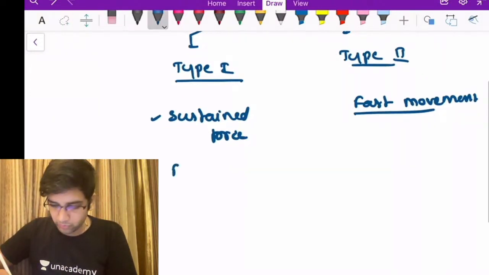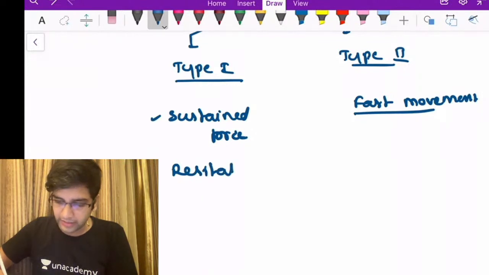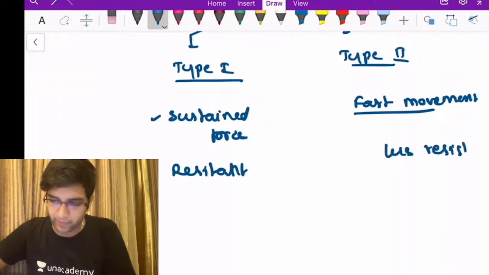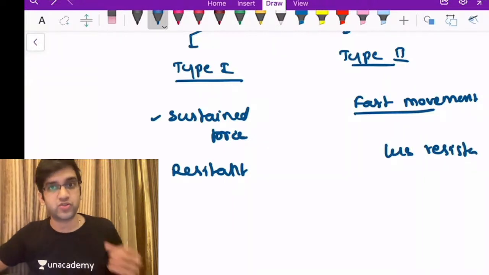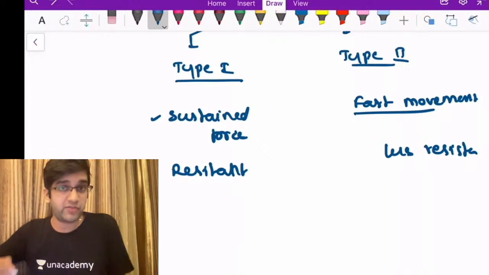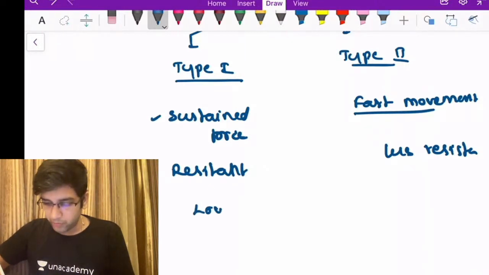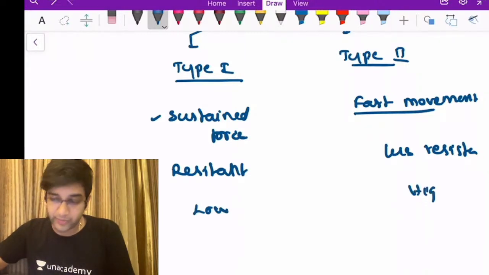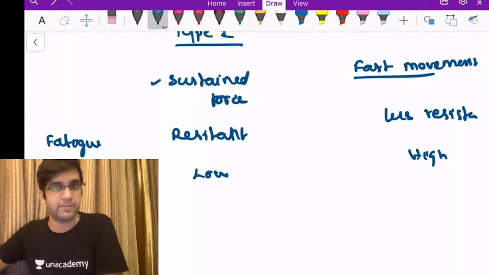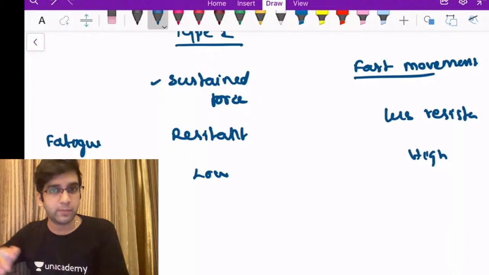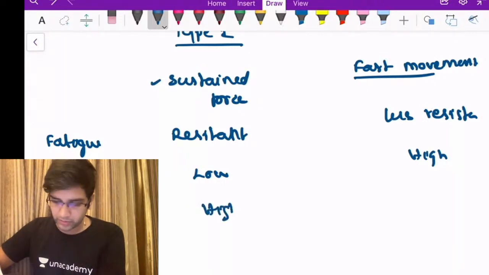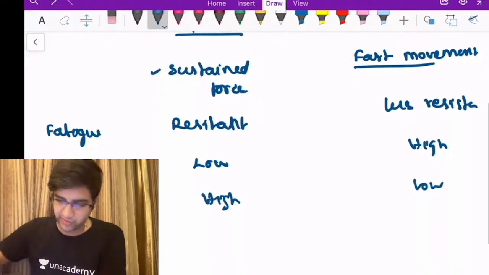Type 1 is more resistant to fatigue, and type 2 fiber is less resistant to fatigue, or it undergoes fatigue easily, right? Because I can destroy them easily because of the high energy output produced. When I come to power produced, here there's going to be low power produced. Here, sprinting will require a high power production, right? Same goes with my enzyme activity, enzyme metabolism, everything. What I'm more concerned about is a few things. Mitochondria will be high here, mitochondria will be low here. These are more theoretical aspects.